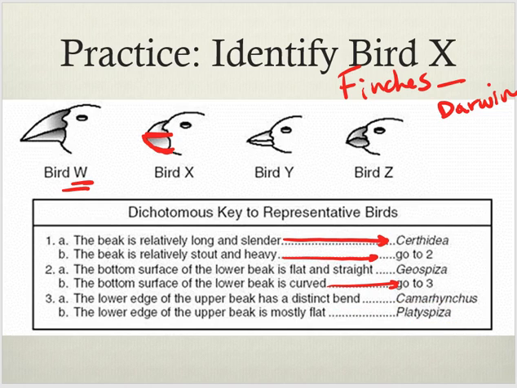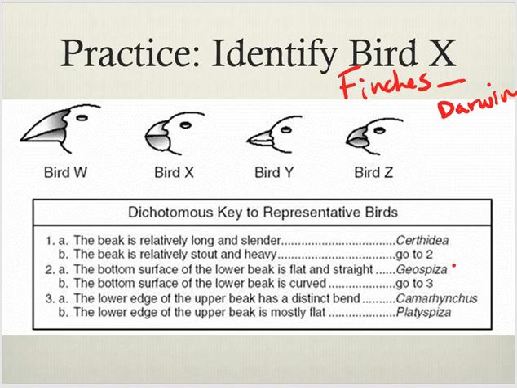Go through and do Y on your own. Don't yell out an answer. Bird Y. How many of you got Geospiza?